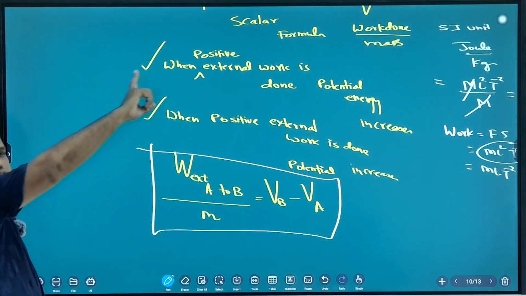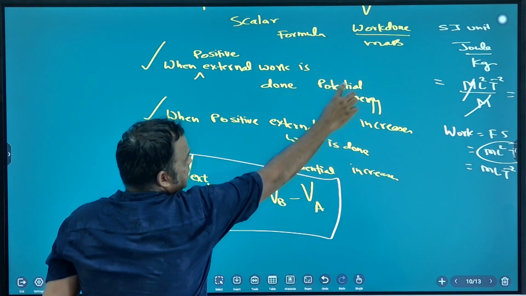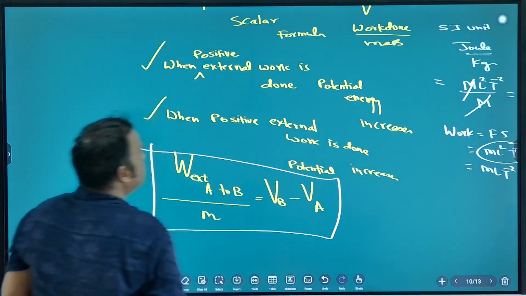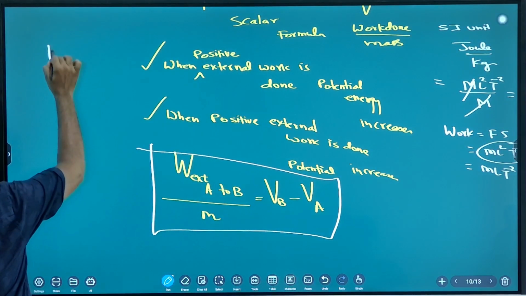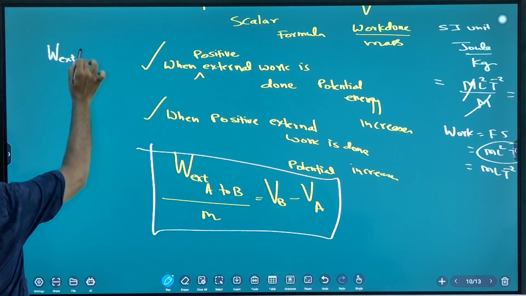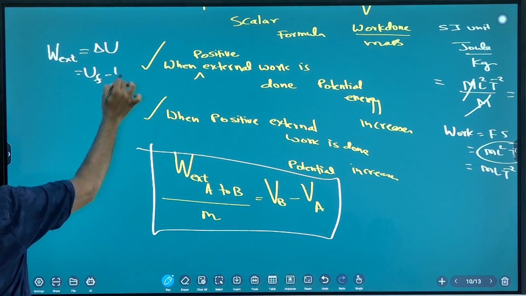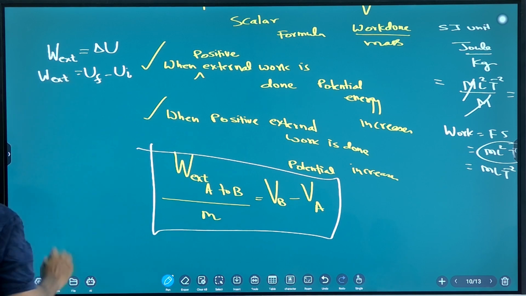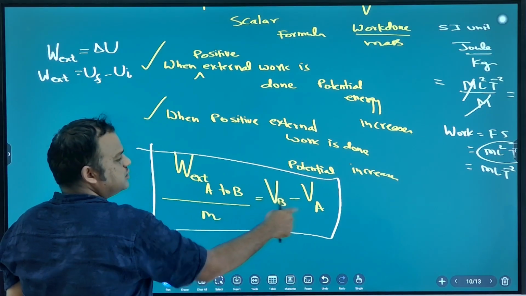When external work done is positive, potential increases. Potential energy also increases and potential also increases. What is the relation between potential energy and external work done? W external is equal to delta U, U final minus U initial. And what is the relation between external work done and potential?